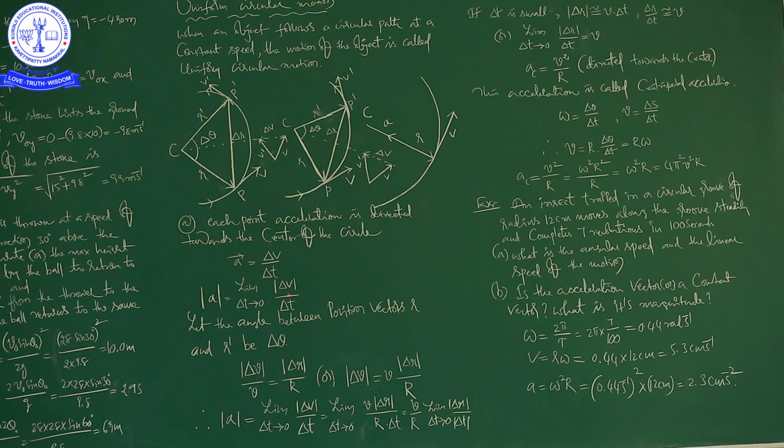Next, we know from the definition of acceleration that a bar is equal to delta V by delta t.